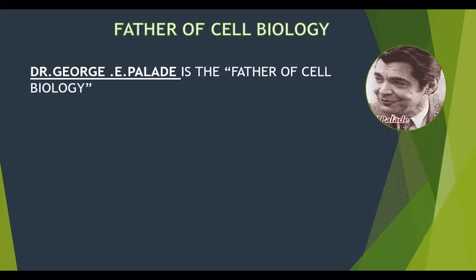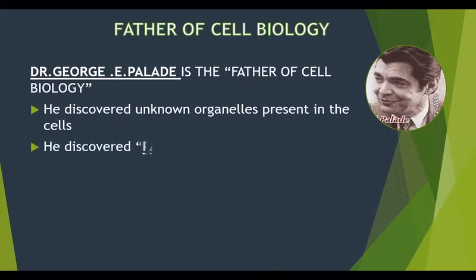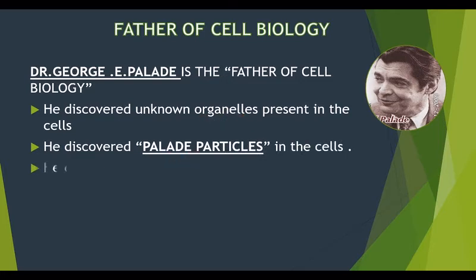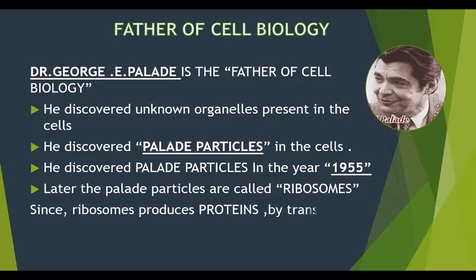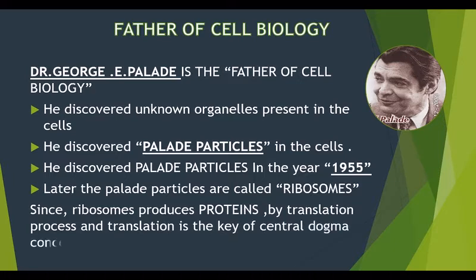He discovered the organelles, the small organs present inside the cell, and he discovered the Palade particles in the cell in 1955 and named them ribosomes. Since ribosomes produce protein by the translation process, and translation is the key of the central dogma concept, he is called the father of cell biology.